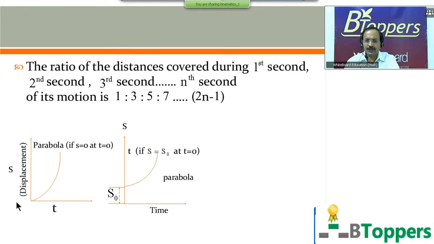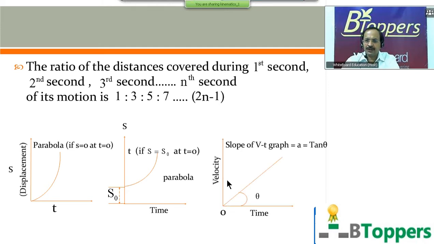So if s equal to s naught at t equal to 0, but the particle moves with constant acceleration starting from rest, then the graph between the displacement and time will be a parabola, but this parabola will not be passing through origin. It will cut the y-axis at some point, so that intercept on the y-axis will be equal to s naught.